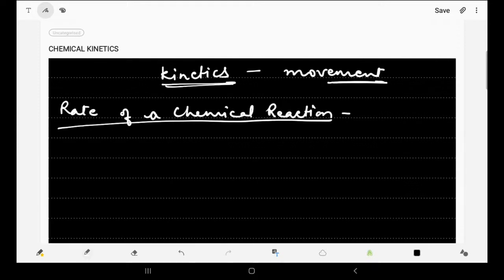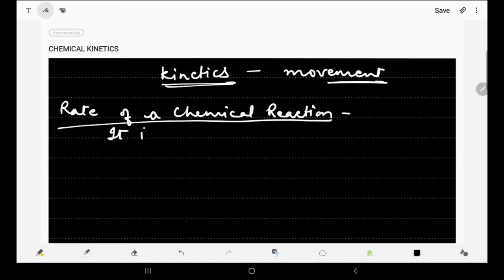It can be measured in terms of change in concentration of reactants or products. If the concentration of reactants is decreasing with time, it means the reaction is taking place, and how much is the decrease, in what duration, will give us the rate of a chemical reaction. So how do we define the rate of a chemical reaction?